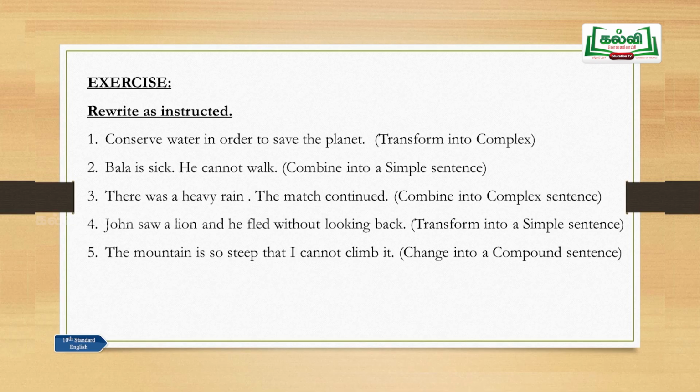We need two main clauses and one conjunction here. So, you should just split the sentence into two meaningful sentences. The mountain is so steep, I cannot climb it. So, these are the two main sentences. The mountain is very steep, that is one meaningful sentence. I cannot climb it, that is another meaningful sentence.